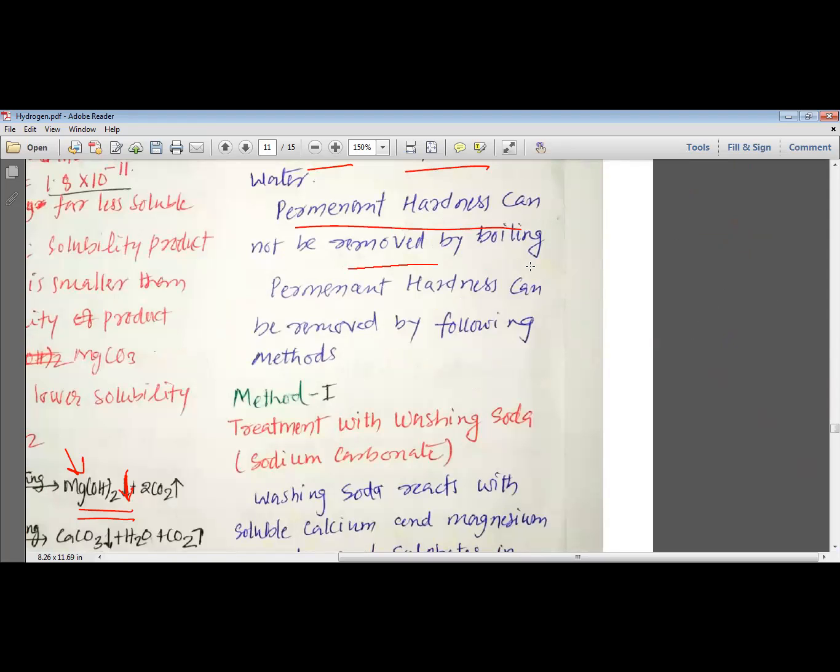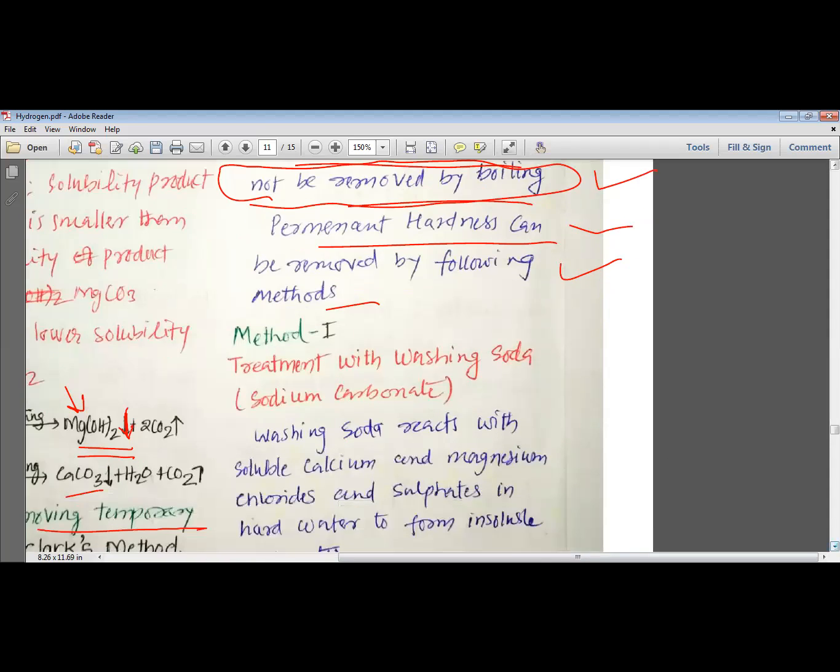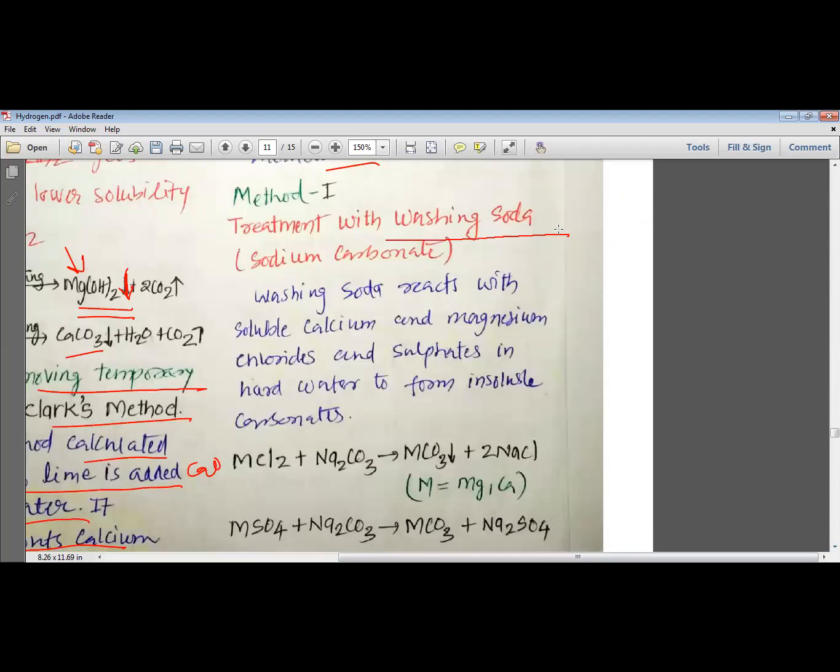Temporary hardness can be removed by boiling, but permanent hardness cannot be removed by boiling. So please remember that when we boil the water, the permanent hardness cannot be removed. Permanent hardness can be removed by the following methods. Let us study the first method. Method number one, treatment with washing soda or sodium carbonate.